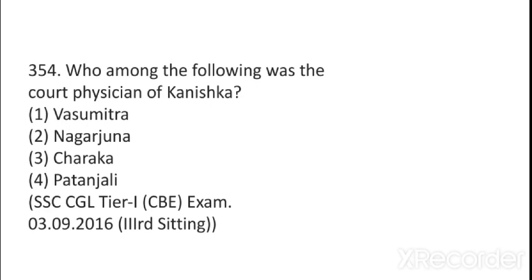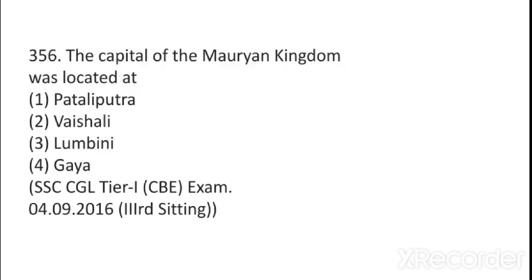Okay, James Princip. Who among the following was the court physician of Kanishka? It was Charaka. ठीक है. And Shushruth and Charaka, you know, these were very great people who dealt in medicine. The capital of Mauryan kingdom was located at Patliputra. And if they would have said Magadha, then the first one would have been Rajgir, Girivraj, then Patliputra.